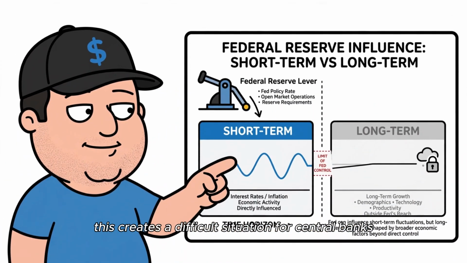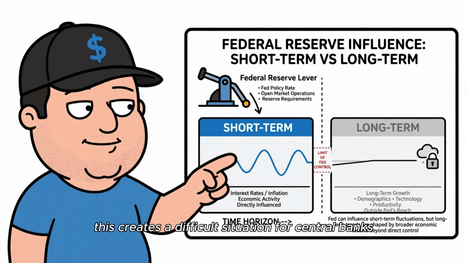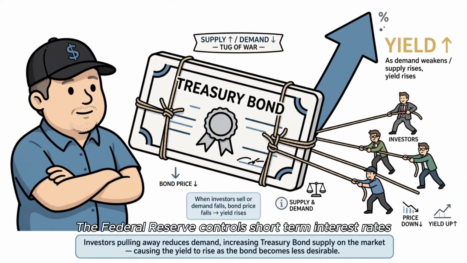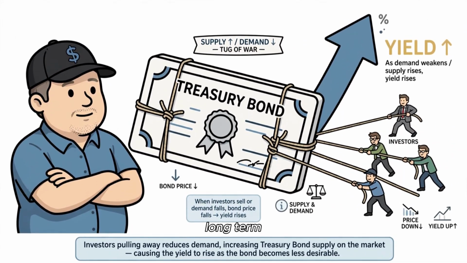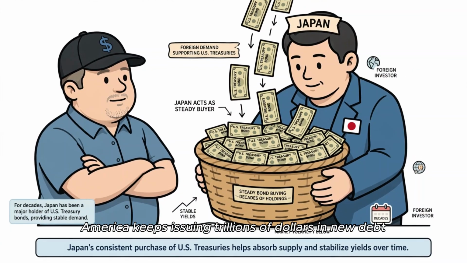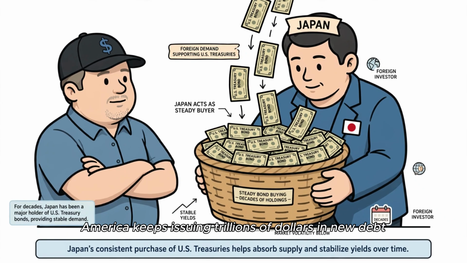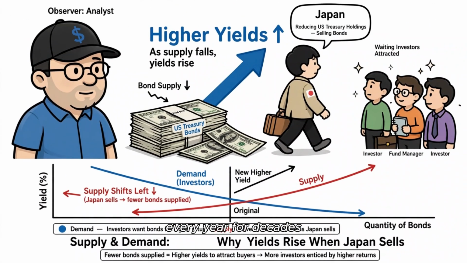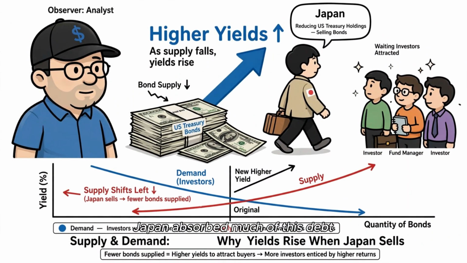This creates a difficult situation for central banks. The Federal Reserve controls short-term interest rates. Long-term Treasury yields are controlled mainly by investors through supply and demand. America keeps issuing trillions of dollars in new debt every year. For decades, Japan absorbed much of this debt.